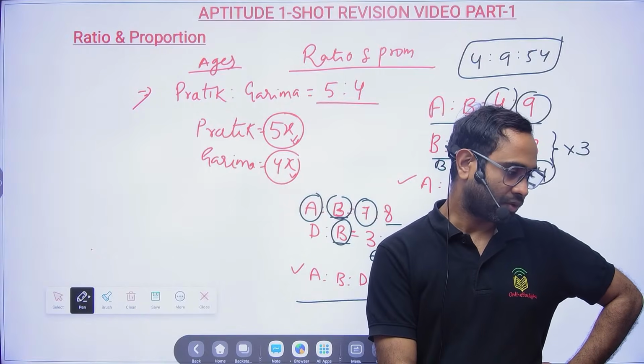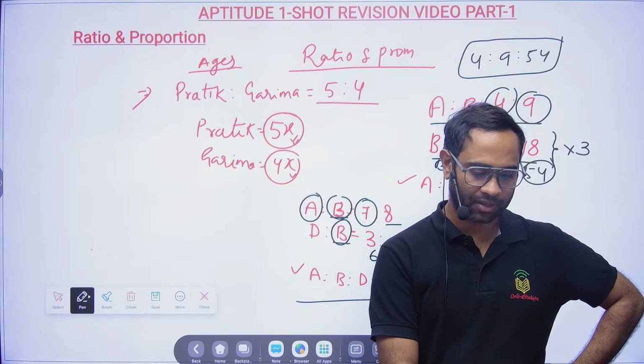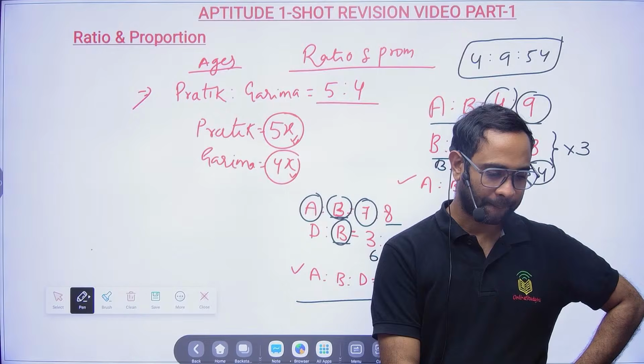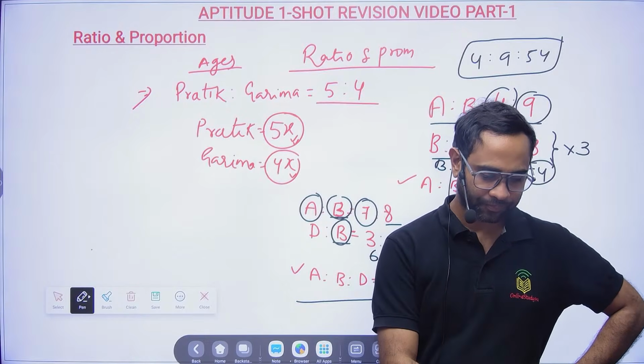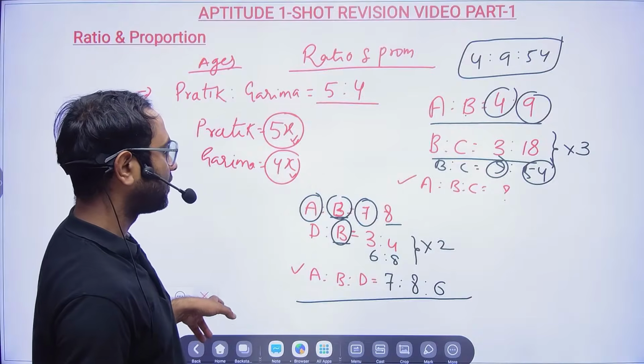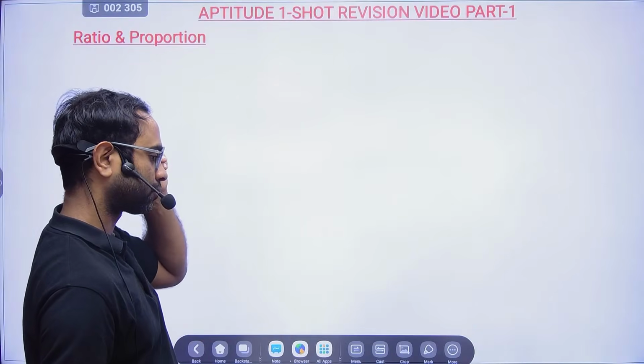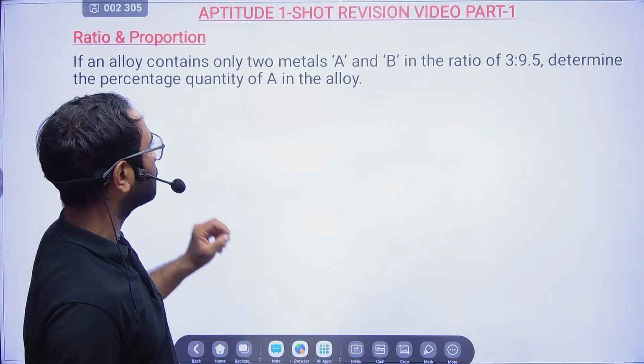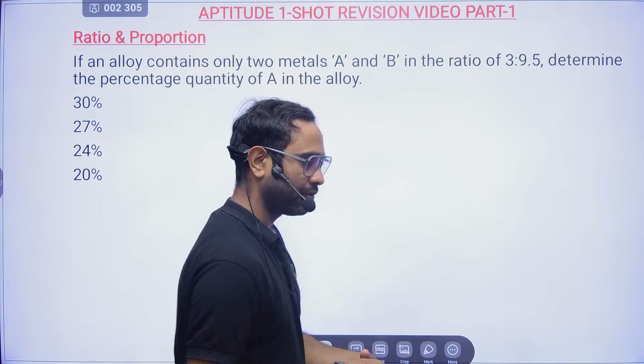Okay, so 28:30:34 you can further reduce. So you can further reduce, right? Okay, cool. So this is clear, right? Okay, now let us try to solve one question and then see how many of you are able to solve.